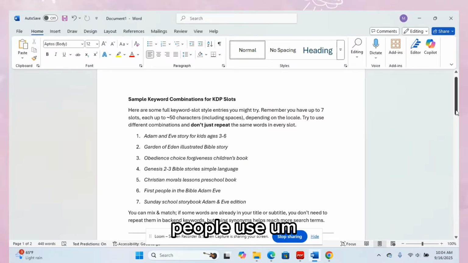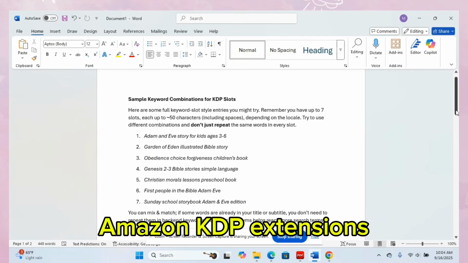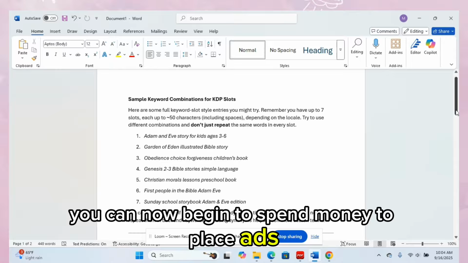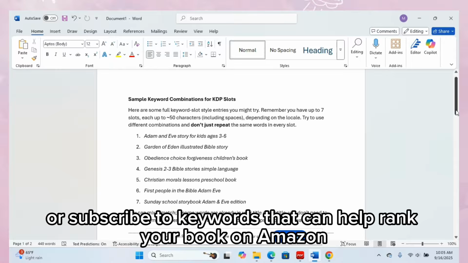People use Amazon KDP extensions where they attach it to their Google Chrome to make more books. You can now begin to spend money to place ads or subscribe to keywords that can help rank your book on Amazon.